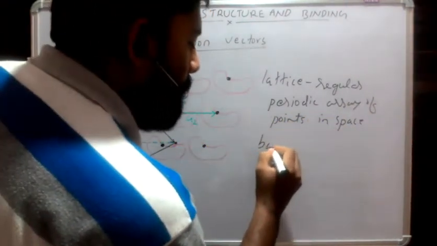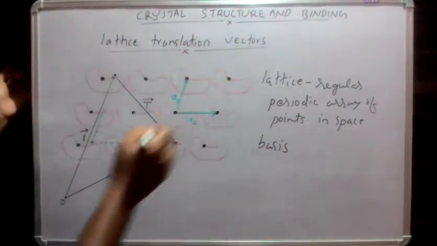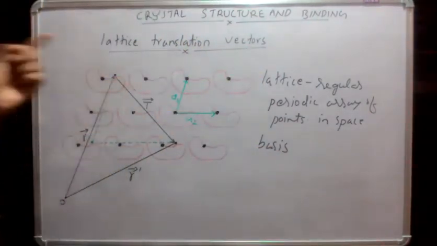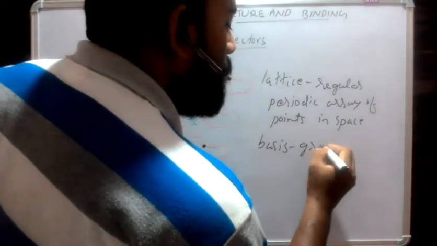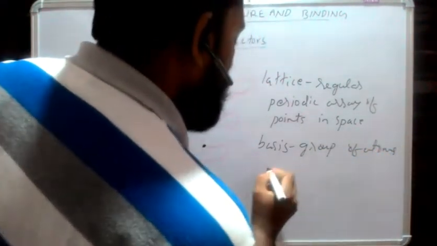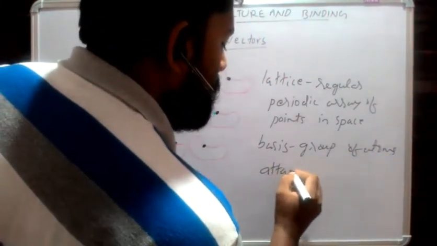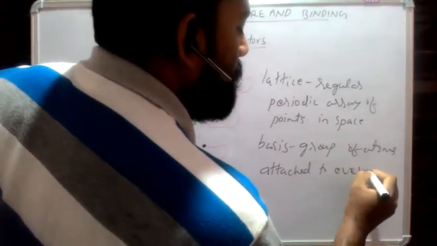Here the lattice points are these black marks, and these molecules are the basis. We can define the basis as a group of atoms attached to every lattice point.